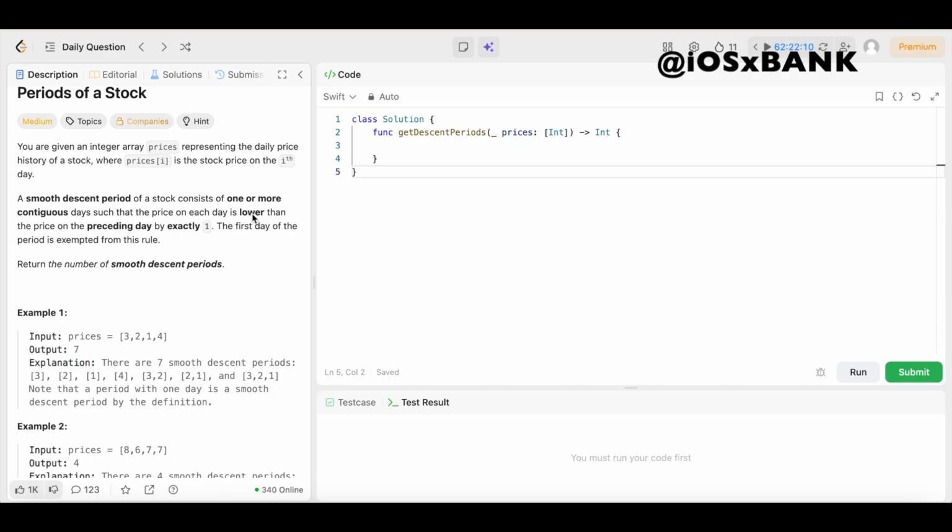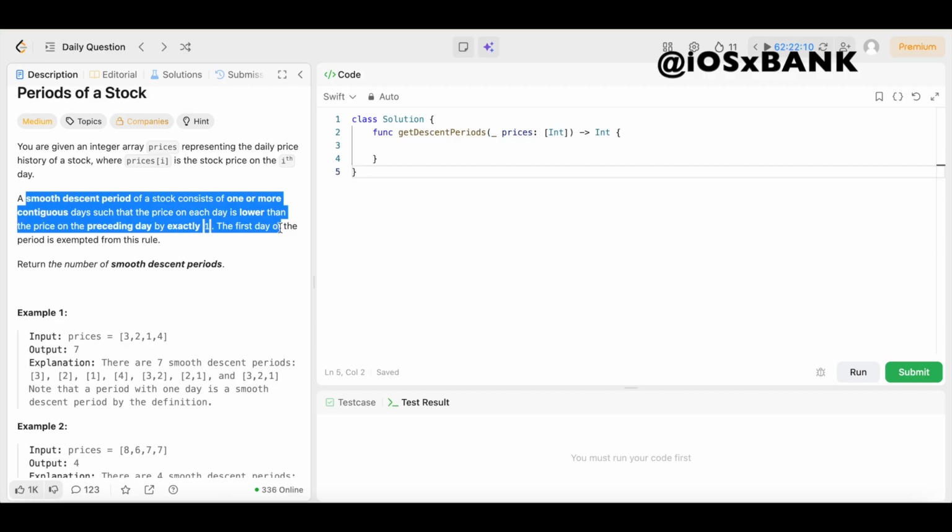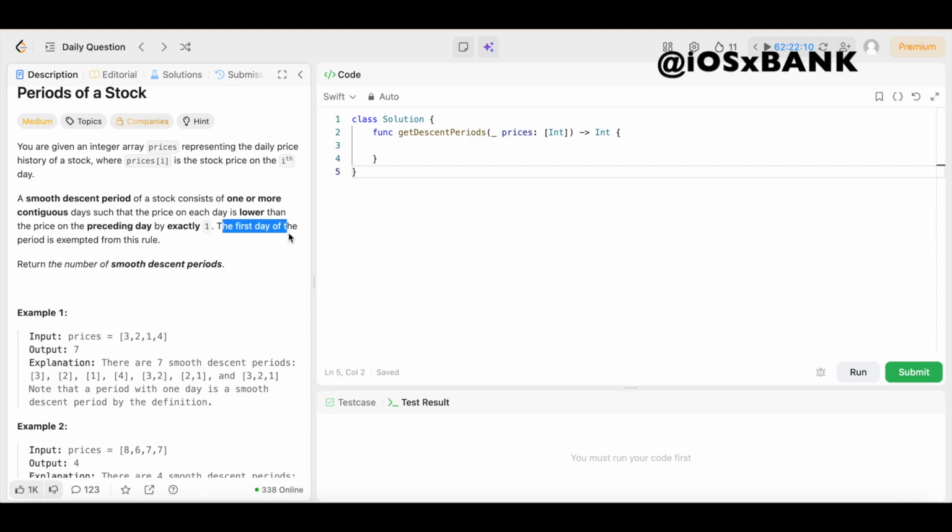And once again, a smooth descent period of a stock consists of one or more contiguous days such that the price on each day is lower than the price on the preceding day by exactly one. It also says the first day of the period is exempted from this rule. So in this case, we have 3, 2, 1, and 4.